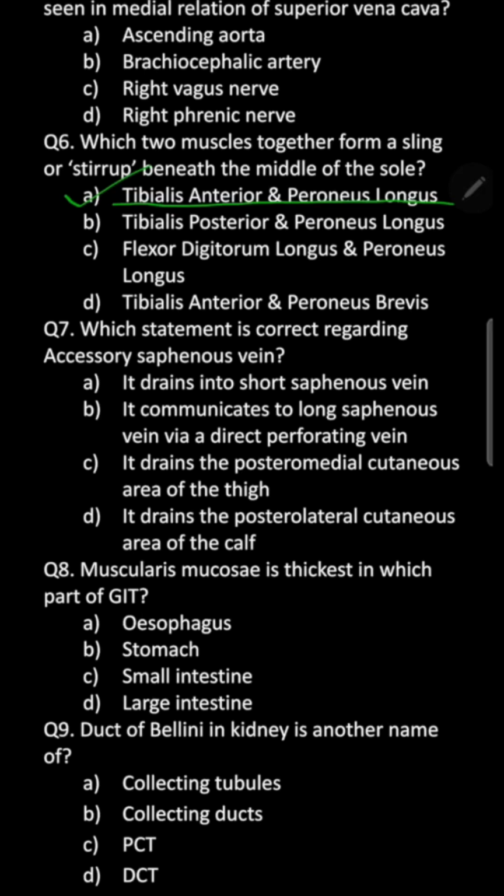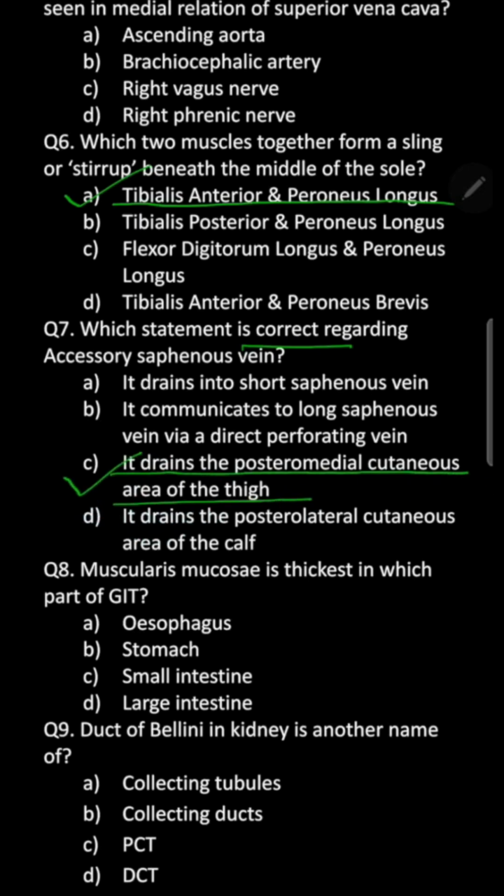MCQ number 7. Which statement is correct regarding accessory saphenous vein? It drains into the short saphenous vein. It communicates to the long saphenous vein via a direct perforating vein. It drains the posteromedial cutaneous area of the thigh. It drains the posterolateral cutaneous area of the calf. So remember that it drains the posteromedial cutaneous area of the thigh.